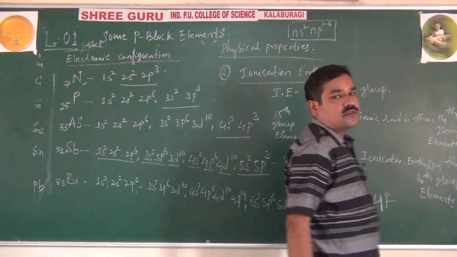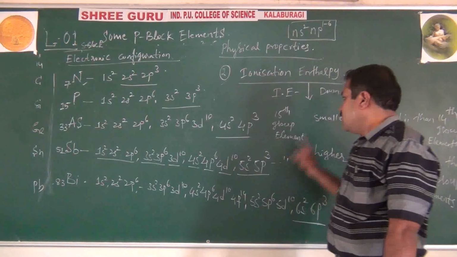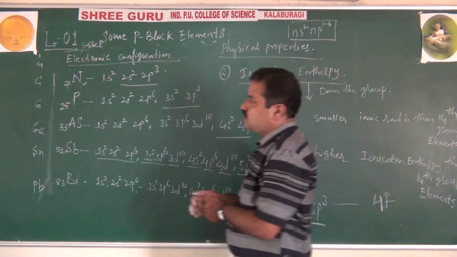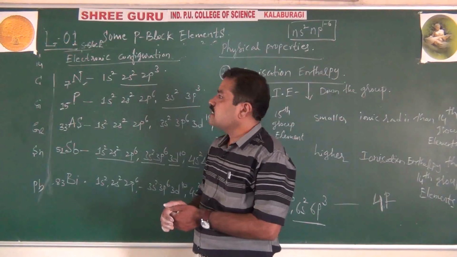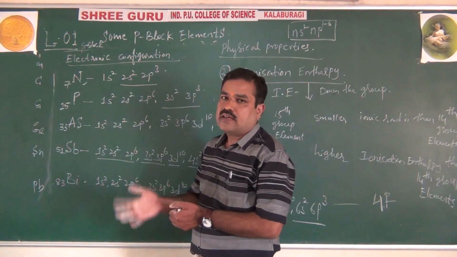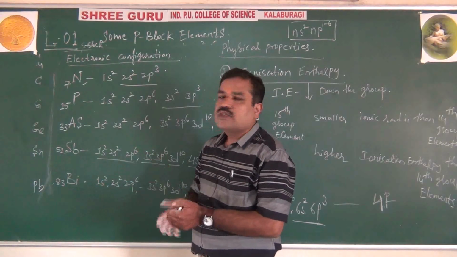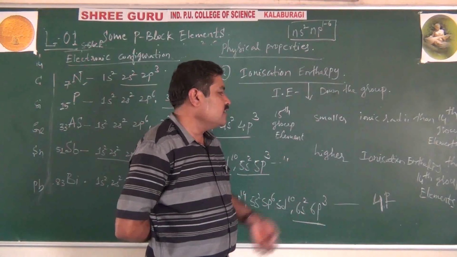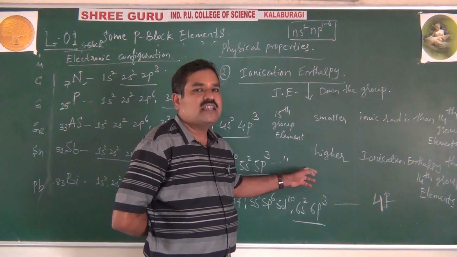I repeat, students. As far as ionic radius is concerned, it decreases across the period. The 15 group elements are having smaller radius, atomic radius, or we can tell ionic or covalent radius, than 14 group elements. And if the ionic radius decreases, definitely they are having high ionization energy.